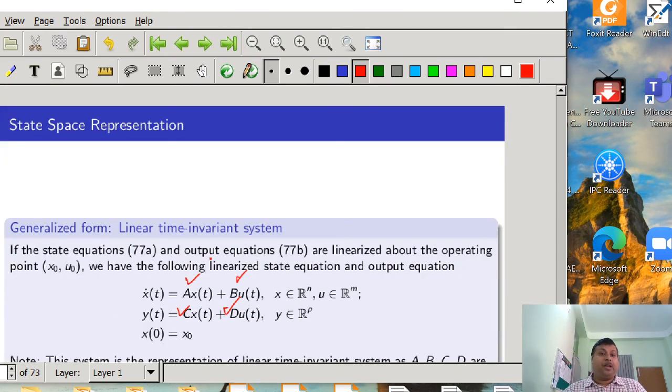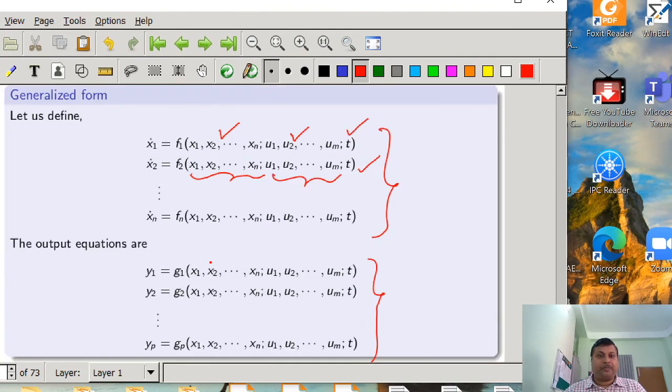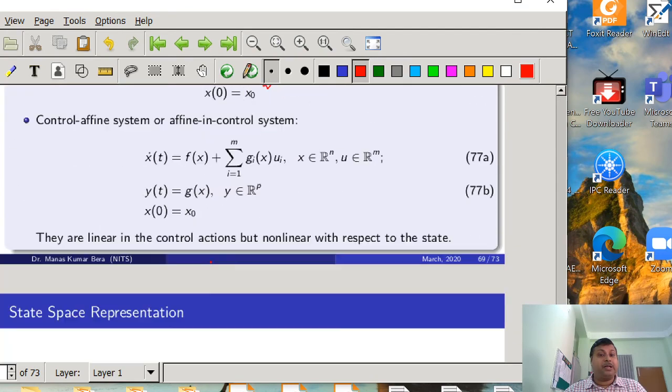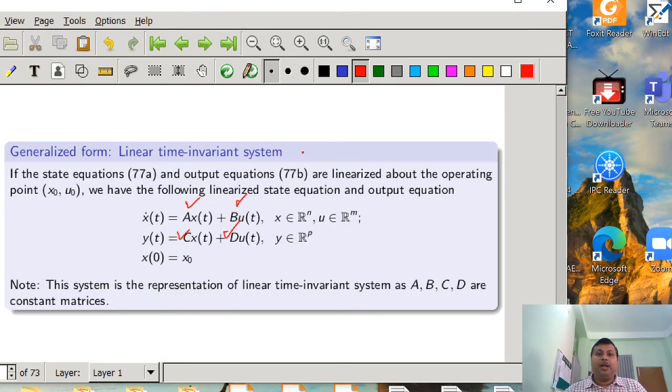For the special category of autonomous, control affine systems, if we linearize the system, we get a set of differential equations that is basically a linear time invariant system, where these A, B, C matrices are constant. Several examples of this kind of system have already been given in past lectures.